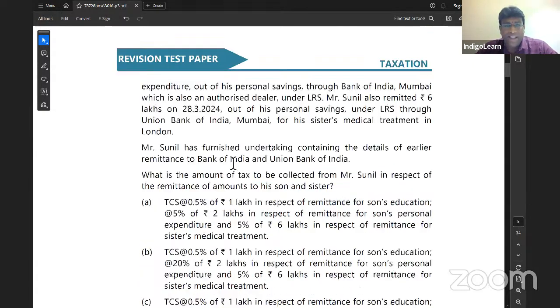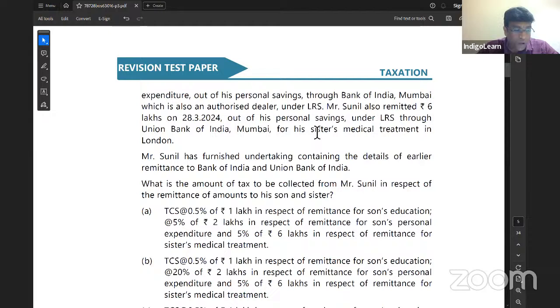Sunil also remitted 6 lakh rupees on 28 March 24 out of his personal savings under LRS to Union Bank of India for his sister's medical treatment in London. When it is for medical treatment, my dear friends, on this 6 lakh we will apply TCS at the rate of 5%. Even though it is after 1/10/2023, if it is for medical treatment, it is 5%.